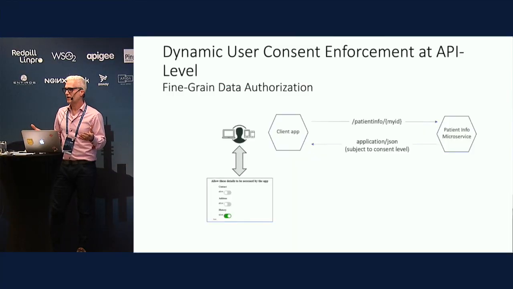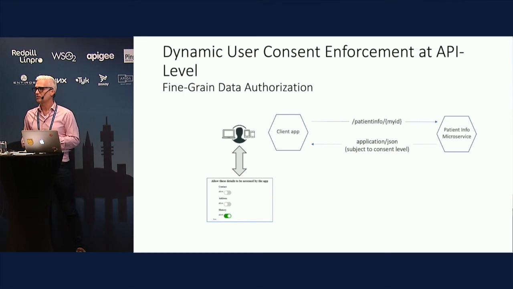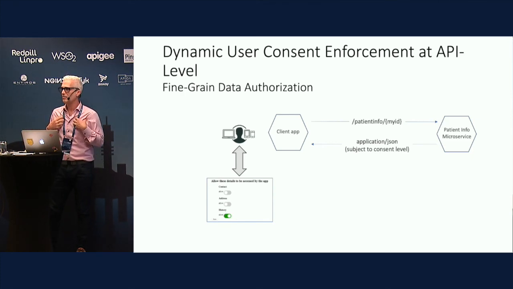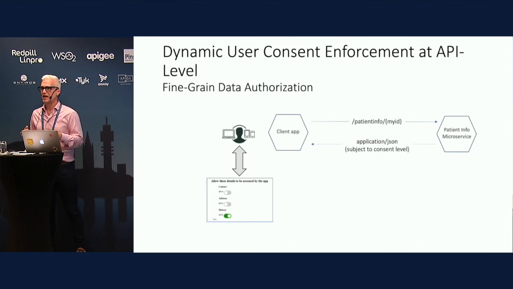So now let's add Ping Data Governance to this API. We're attaching another sidecar to this API using Ping Data Governance. The use case now is dynamic user consent enforcement at the API level, and this is the kind of stuff that Remy was talking about earlier today. User consents are very dynamic. Open banking is a good example of that. As a user, I may say that an application is allowed to do this on my behalf, but is not allowed to see that information.